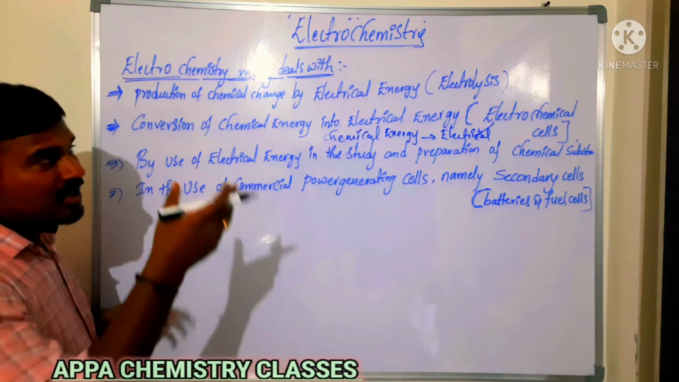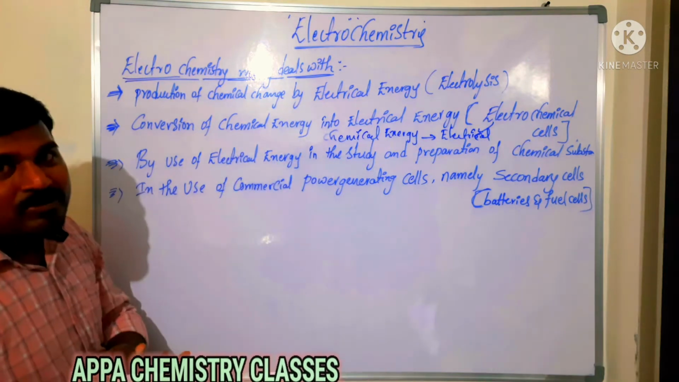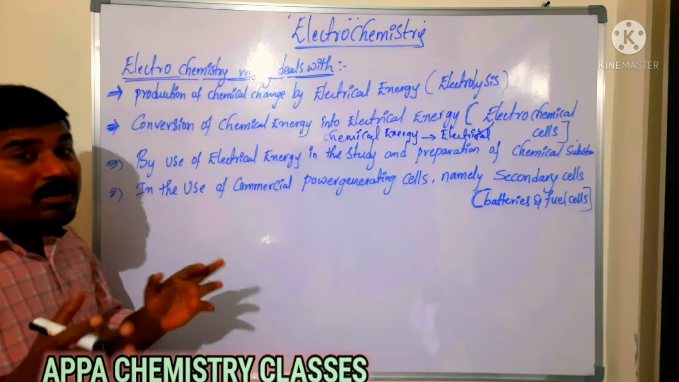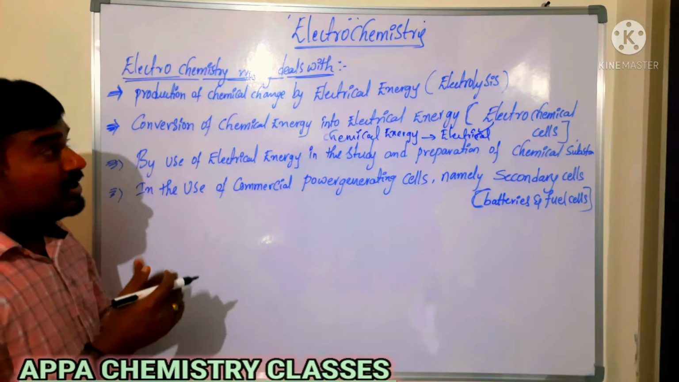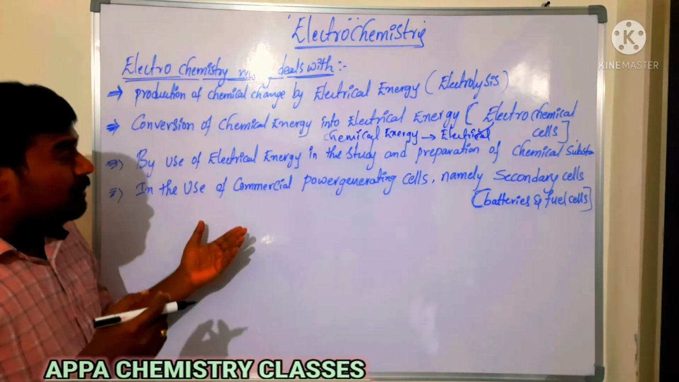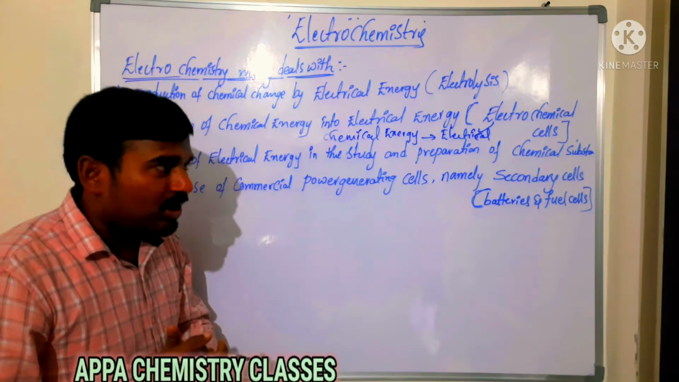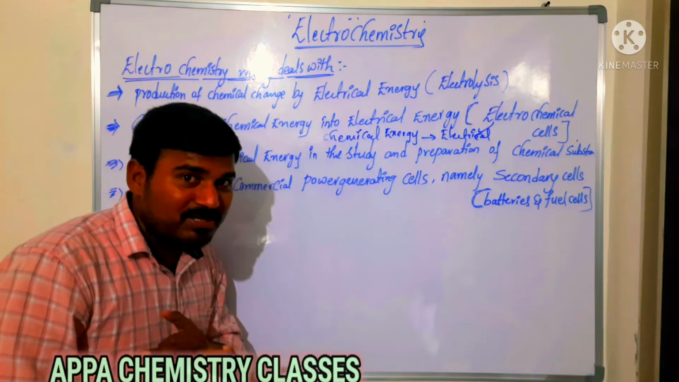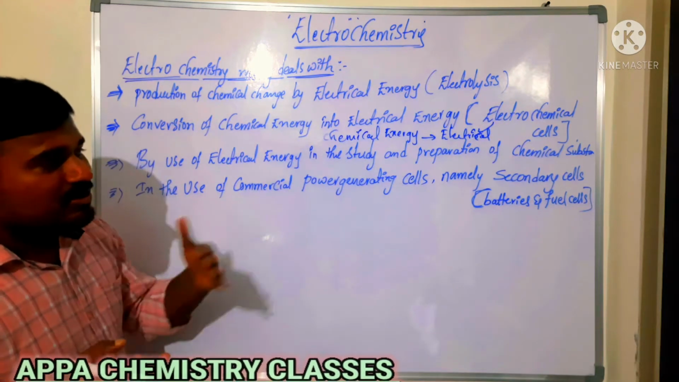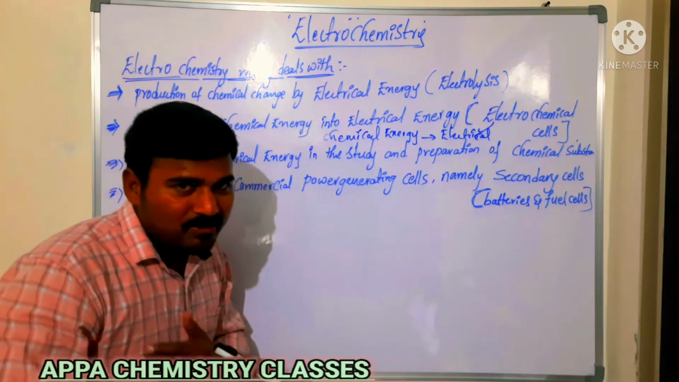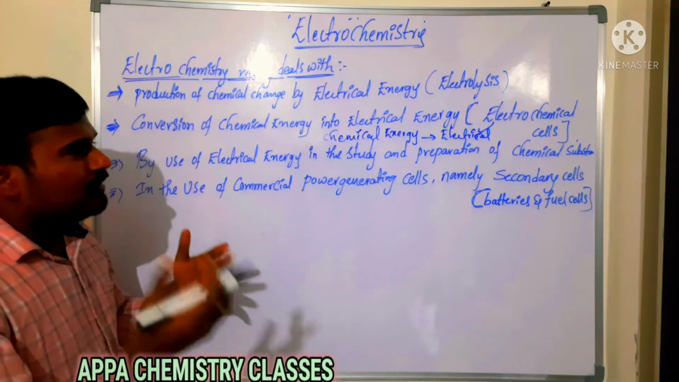By using these electrochemical principles, we can prepare new chemical compounds, and by using electrical energy we can study chemical compounds in a better way. We can also prepare commercial power-generating cells, such as secondary cells. What is meant by secondary cells and primary cells, we will discuss in this chapter. Batteries and fuel cells come under examples. The mobile phones we use contain secondary batteries, which we will discuss later.